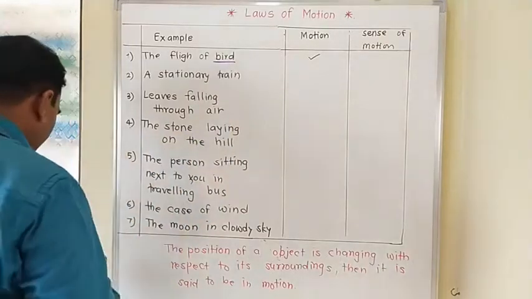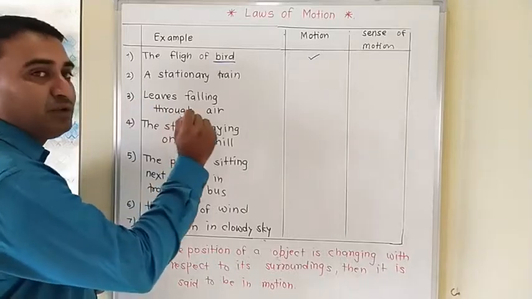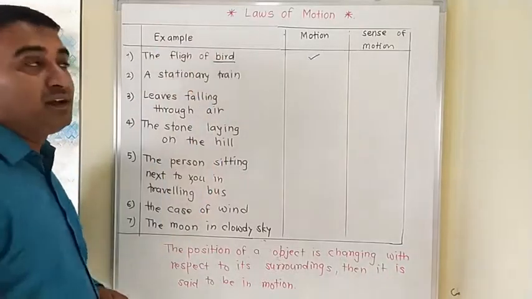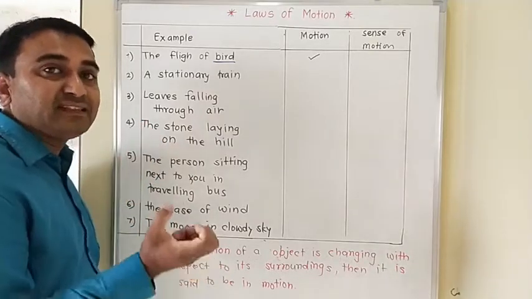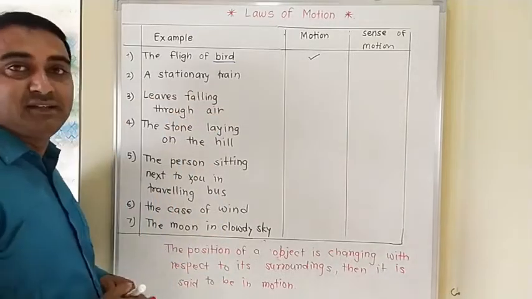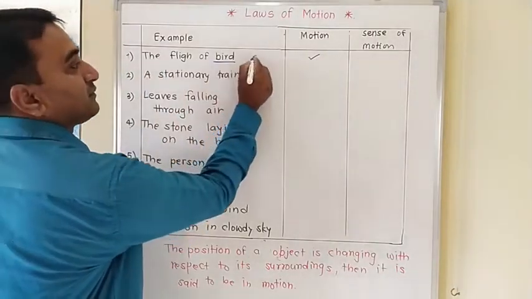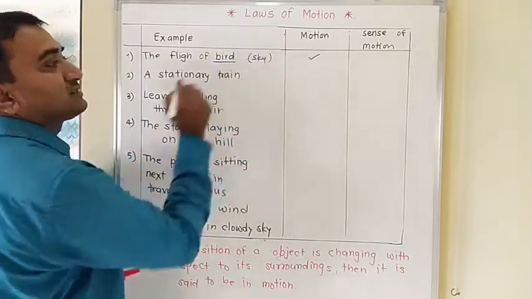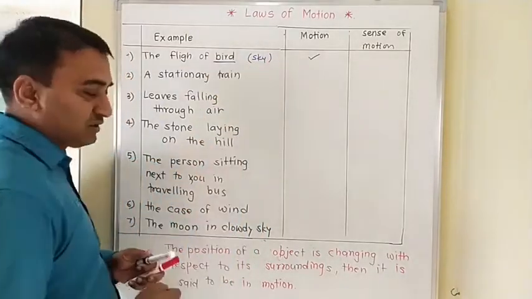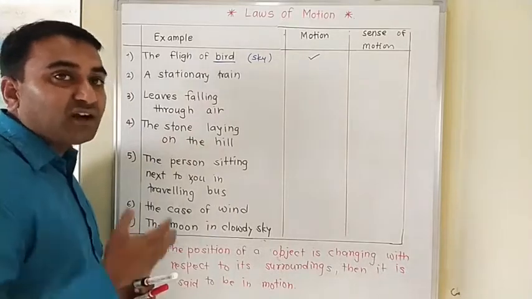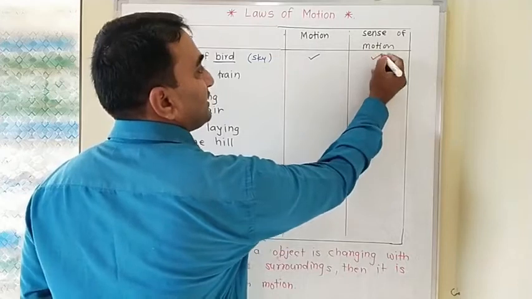See here, I am going to underline the object with blue color. Is there motion? Yes, the bird is flying in the sky. There is a flight of a bird. And what is the surrounding? The surrounding is the sky. So, is there motion? Yes, definitely there is motion. Are you getting the sense of motion? Yes, we are getting a sense of motion here.